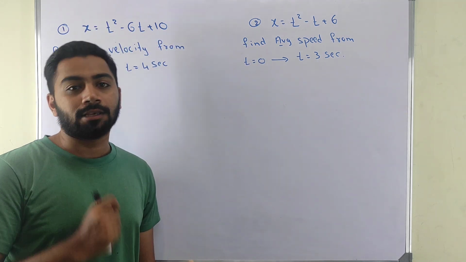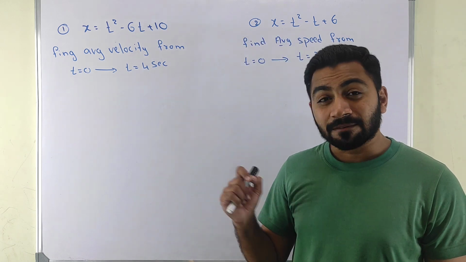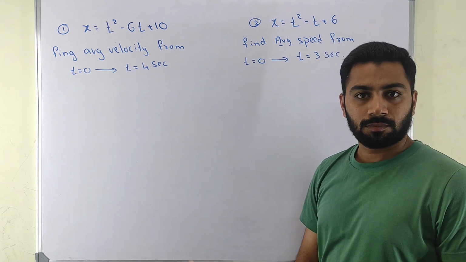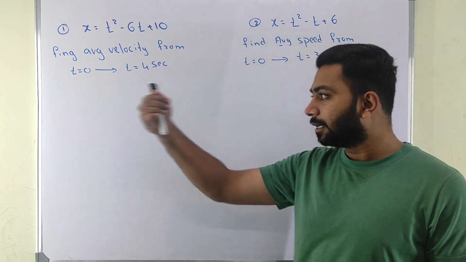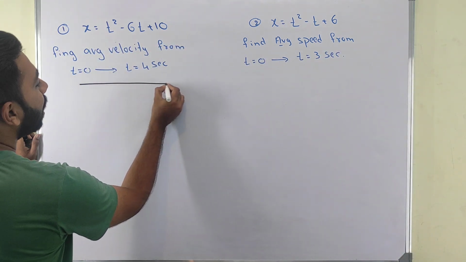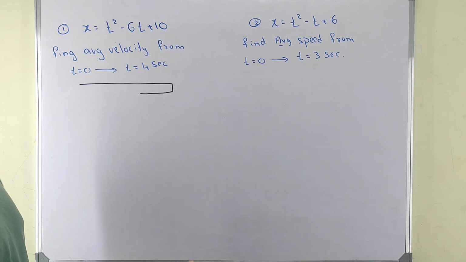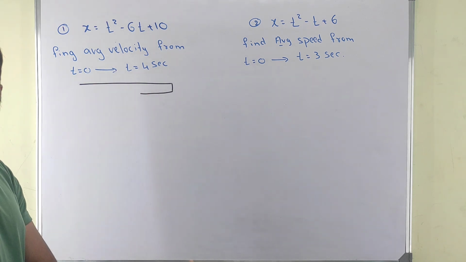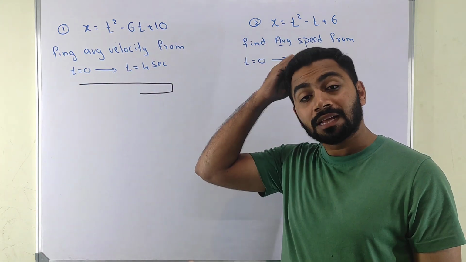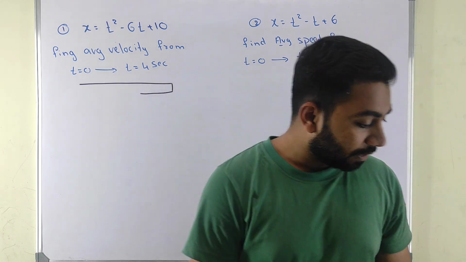No, everything is not right. There is a small mistake in this. That is why we are discussing this specially: U-turn problems. Which means somewhere the body is going like this, somewhere it is turning back. See what's happening here. Maybe a body is going like this, and after some time it is turning and coming back. Now all the things change here. You may get average velocity directly, but average speed you won't get.